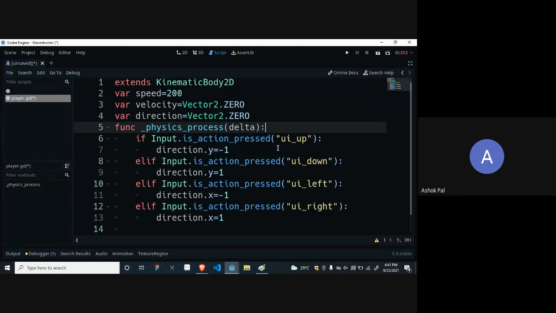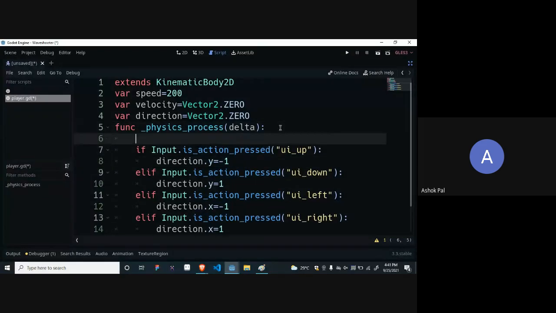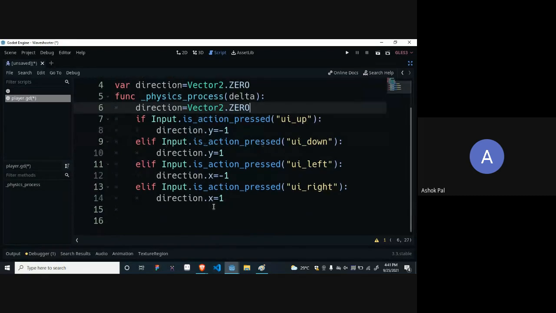So we can also write here more else if statements, but it will make the code more lengthy. Just to stop it, we can directly write here direction equals vector 2 dot 0, which means if we are not pressing any of the keys, by default it will be 0 0. Am I clear?